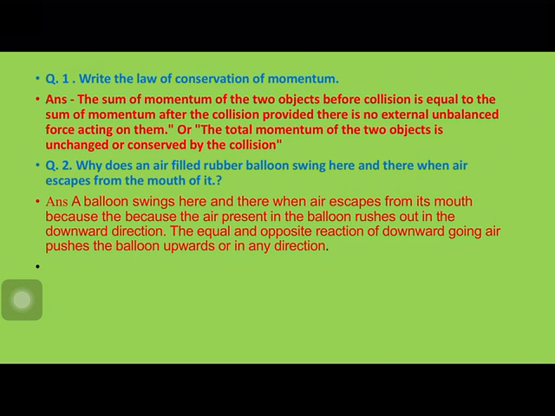Why does an air-filled rubber balloon swing here and there when air escapes from its mouth? A balloon swings here and there when air escapes from its mouth because the air present in the balloon rushes out in the downward direction. The equal and opposite reaction of the downward-going air pushes the balloon upward or in any direction.